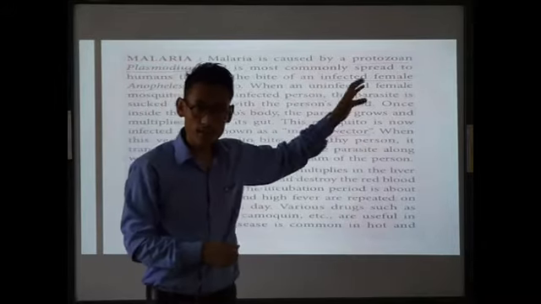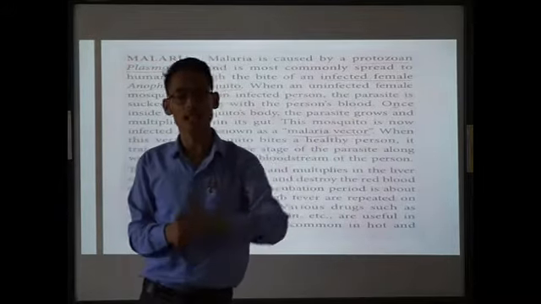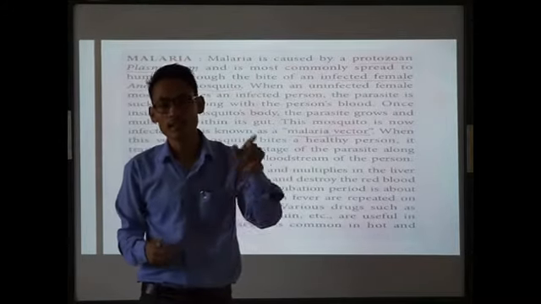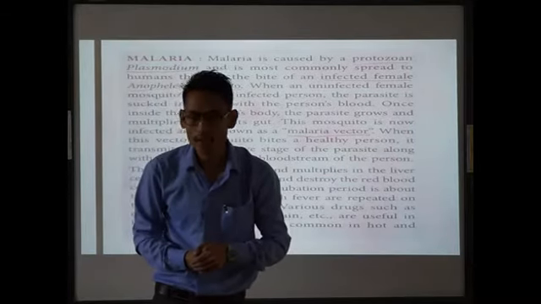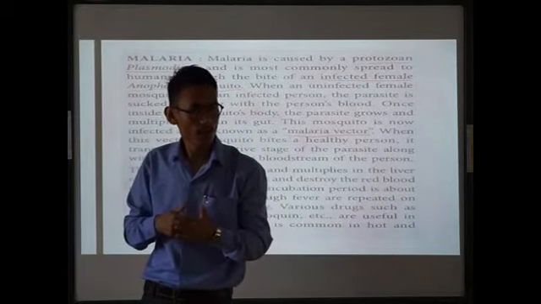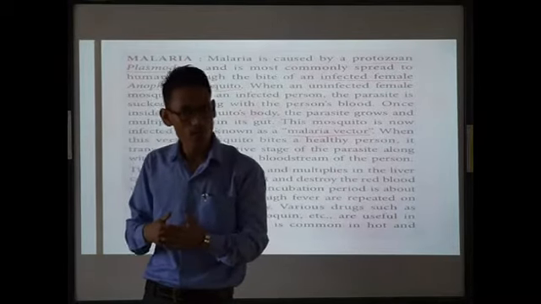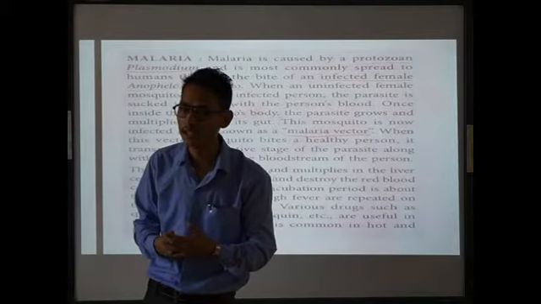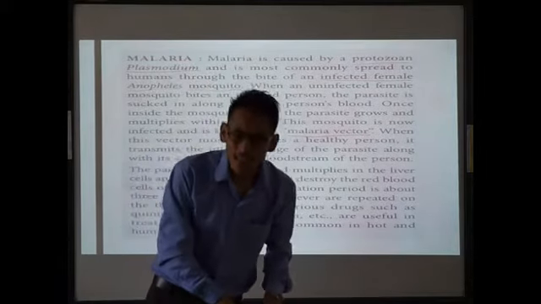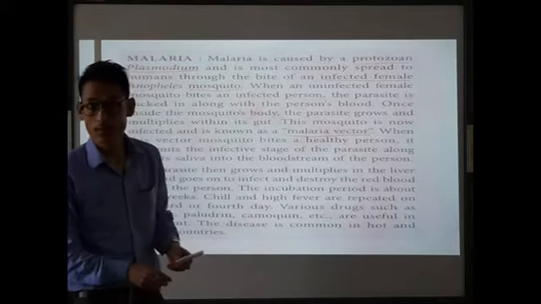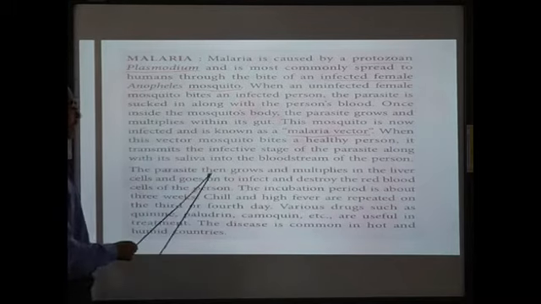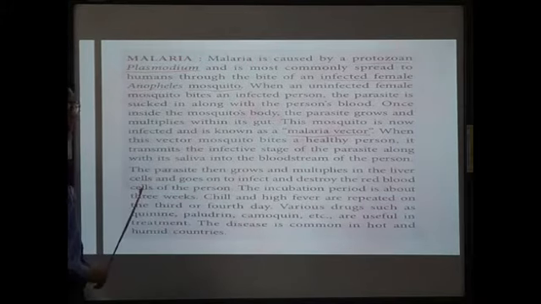Now when this vector mosquito bites a healthy individual, in that case, that healthy individual will be infected by the malarial parasites. So along with the saliva, the parasites will also enter the body of the healthy individual, and that individual will be infected by Plasmodium, which causes malaria. Now, the parasite then grows and multiplies in the liver cells.